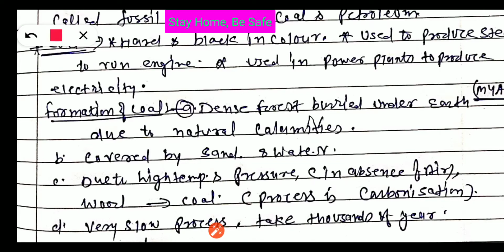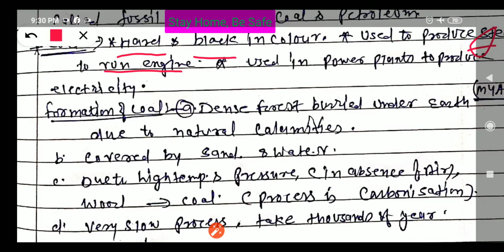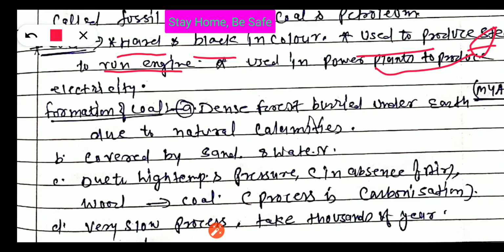Coal. What is coal? Coal is hard in nature, black in color, and it is used to produce steam to run engines. Especially in earlier times, railway engines were run by steam, and that steam was produced by burning coal. It is also used in power plants to produce electricity.